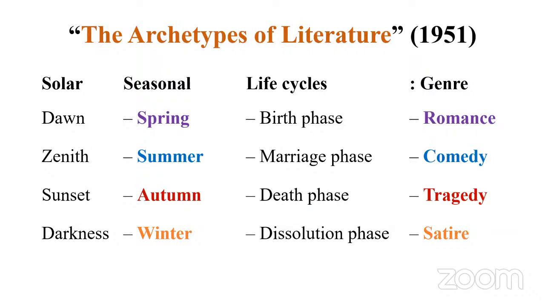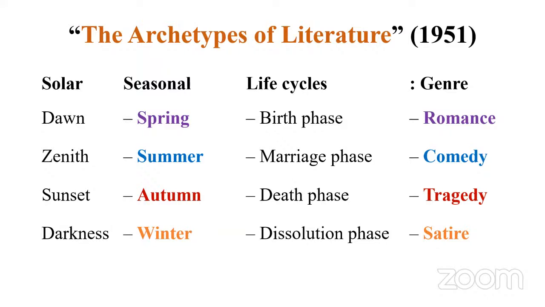But if the question specifically says, according to Northrop Frye, in the essay The Archetypes of Literature, the season spring is associated with dash, then you have to go for this one. Anyway, get to know this. But generally, people go for the earlier one. Spring is generally associated with comedy, but in this essay, it is associated with romance.